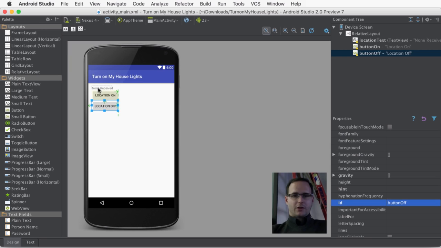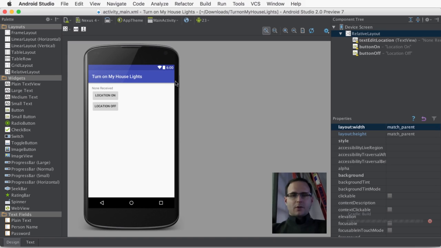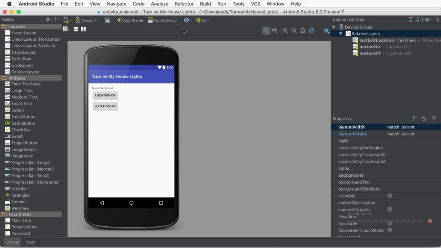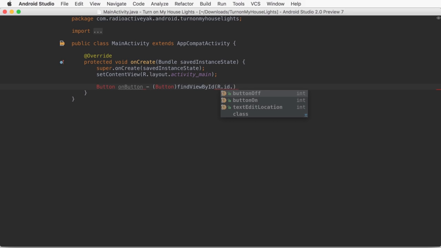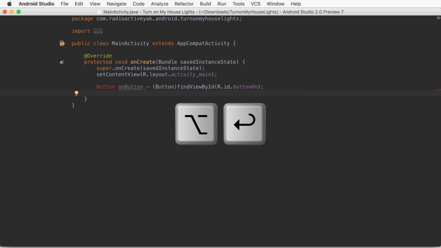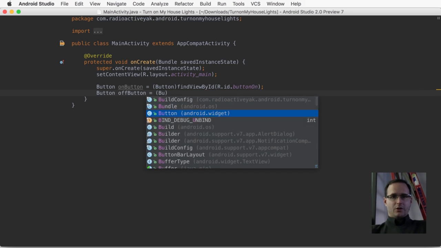And we're going to change our text ID as well so that it's consistent with the others. This will be text edit location. Now we're going to flick back to the main activity. And we know that we have an off button.